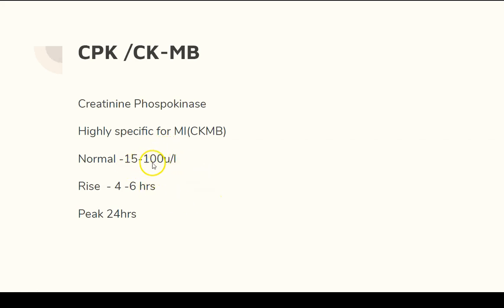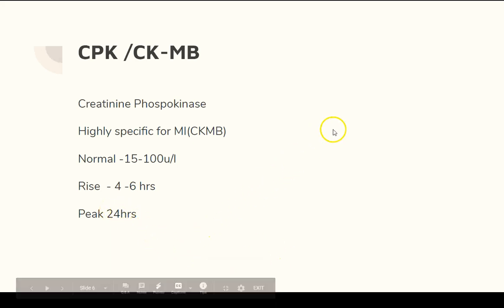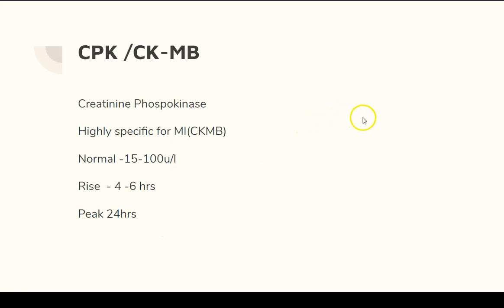The normal is 15 to 100 units per liter. The rise will happen after the infarction or injury within 4 to 6 hours, the CKMB rises and stays at peak for 24 hours. It means it rises high and stays for 24 hours, and after that it comes down. So the graph will be like this. The rise will be maximum at 24 hours and comes down later. So CPK, that is creatinine phosphokinase, and CKMB, we can check in patients with myocardial infarction.